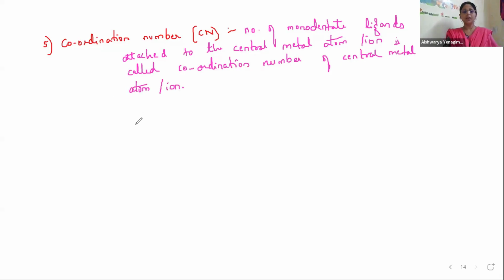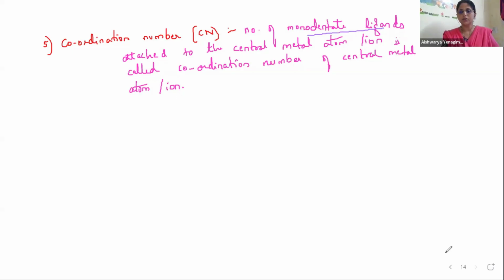So coordination number means the number of monodentate ligands. Mark this point: the number of monodentate ligands attached to the central metal atom or ion is called the coordination number.